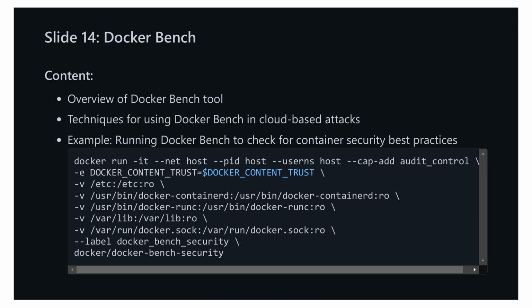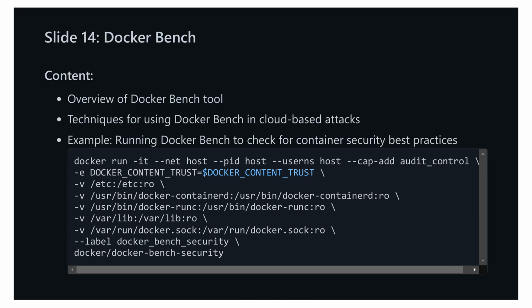The command is docker run -it --net host --pid host --userns host --cap-add audit_control -e DOCKER_CONTENT_TRUST=$DOCKER_CONTENT_TRUST -v /var/lib:/var/lib -v /var/run/docker.sock:/var/run/docker.sock -v /usr/lib/systemd:/usr/lib/systemd -v /etc:/etc --label docker_bench_security docker/docker-bench-security. This command initiates Docker Bench with the appropriate privileges and mounts necessary directories in read-only mode to ensure a thorough security check without altering the environment.